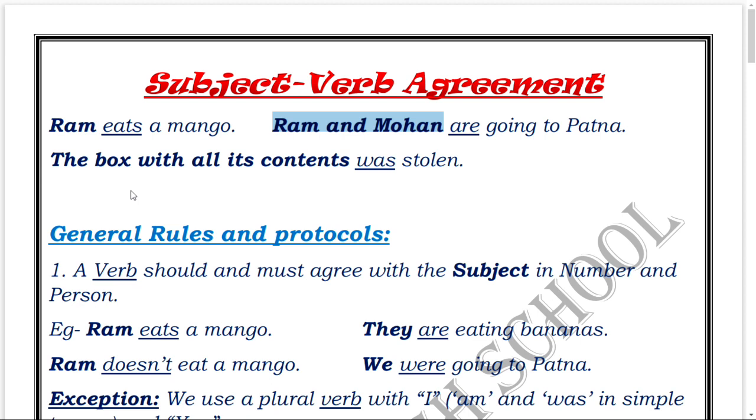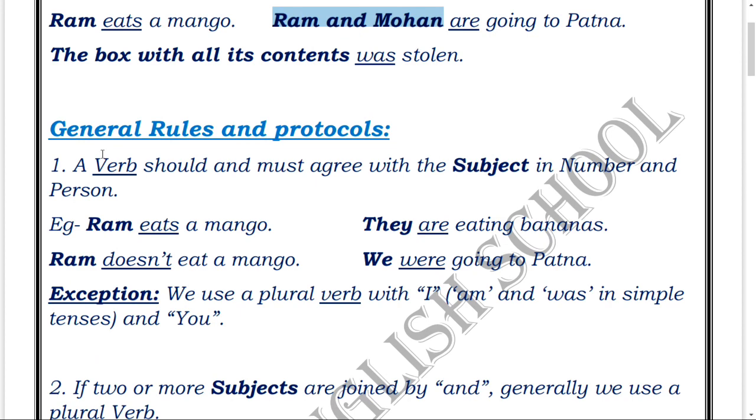So now let's talk about some of the general rules and protocols used by people in order to write or speak sentences syntactically and grammatically 100% correct. The very first rule is that a verb should and must agree with the subject in number and person. You can see it has been mentioned that the verb should be the same in number and person as the subject is.